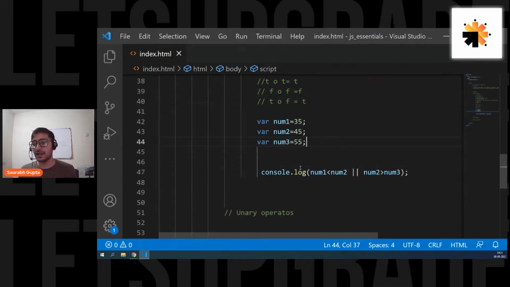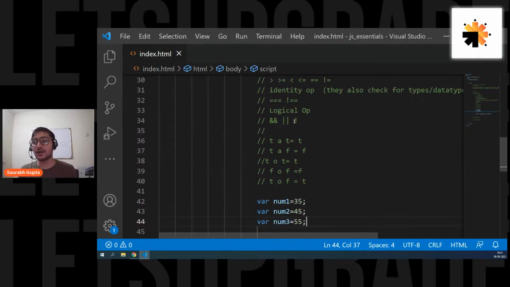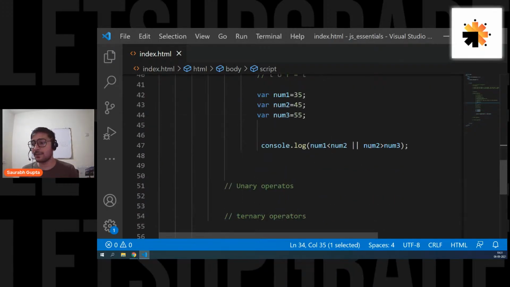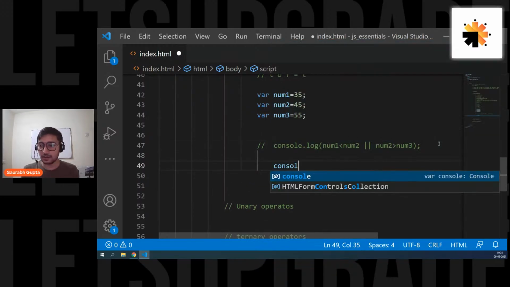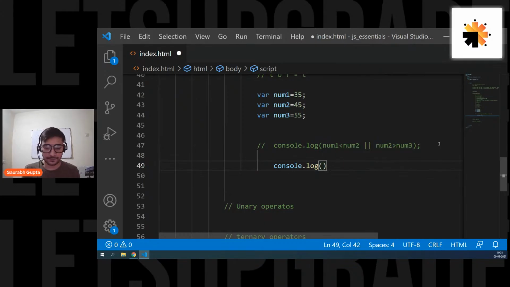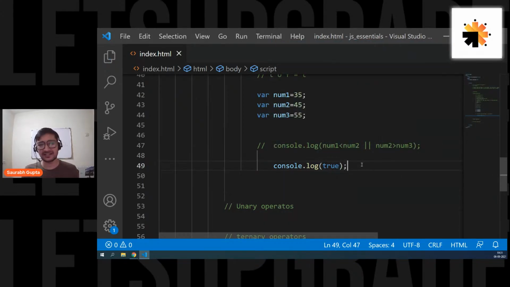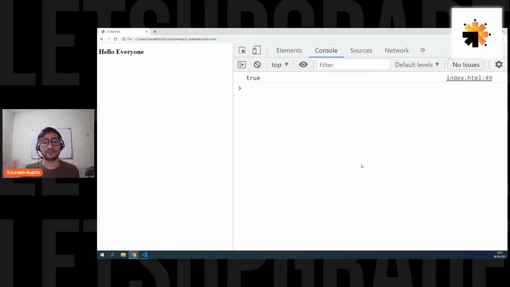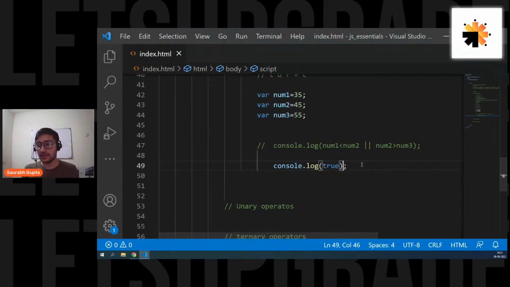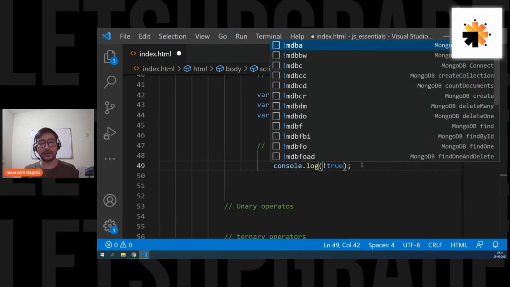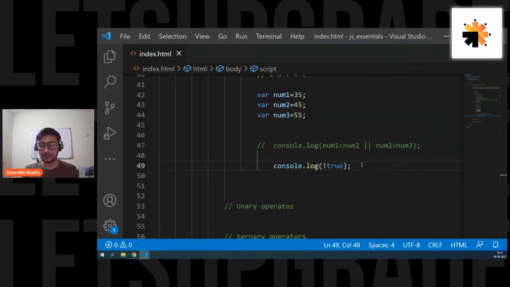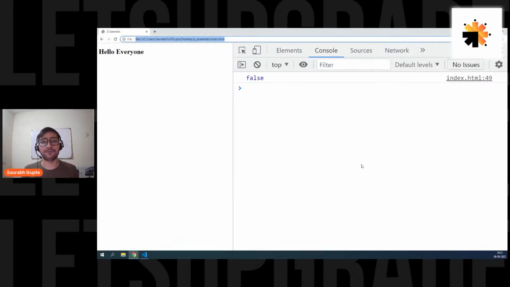And now finally, let's talk about this one. Not. Not is simply like reverse, opposite. For example, see this one. Console.log, I write true. Let's say I simply write true. It can be any output, but I'm simply writing true. Okay. Here we go. It's true. Perfect. If I simply go ahead and put not in front of it, here we go. It simply becomes false.